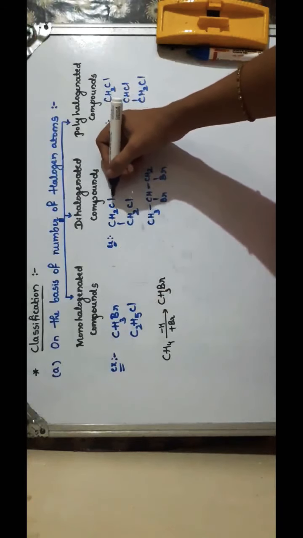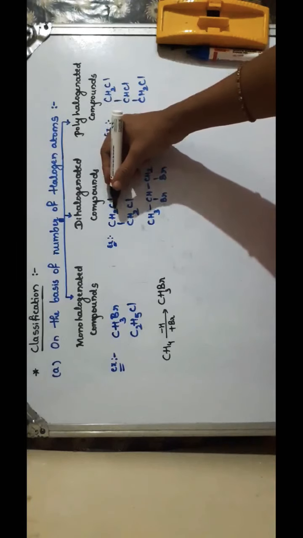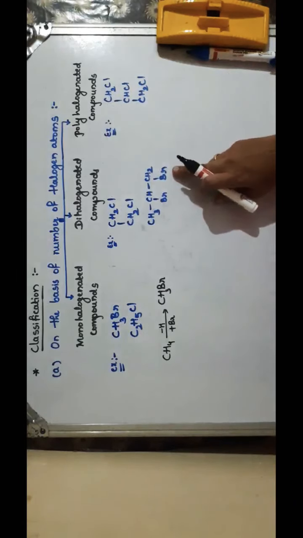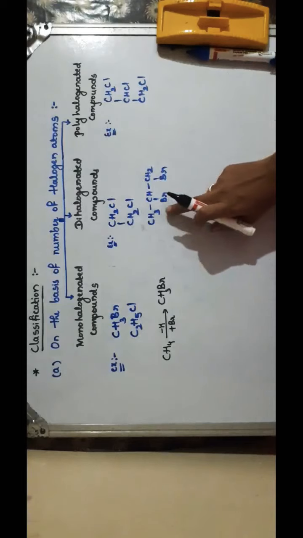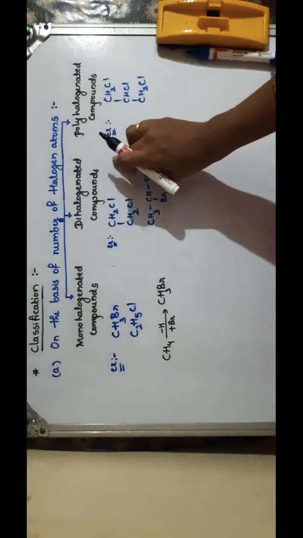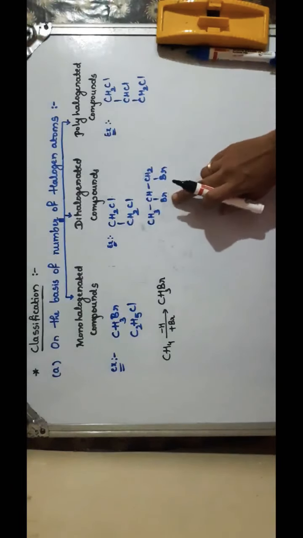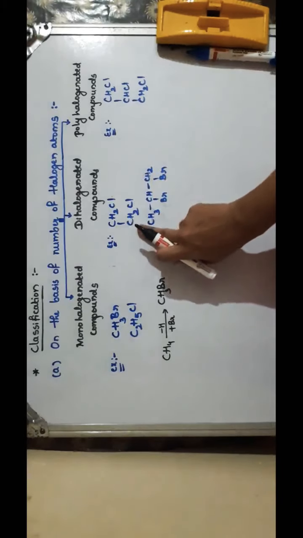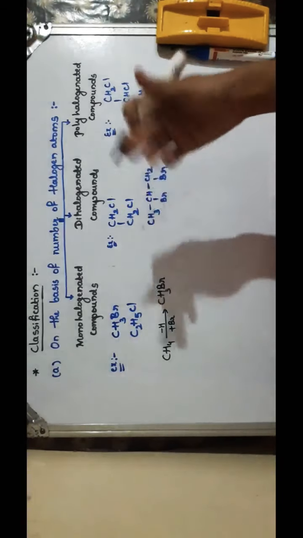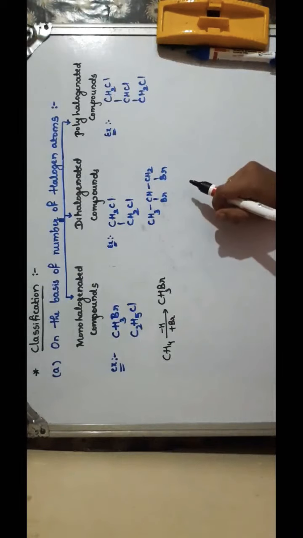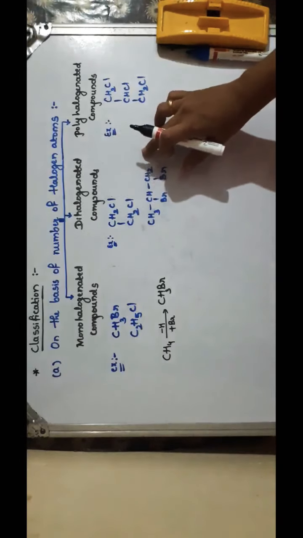Two chlorine groups are attached in the compound, and here we have two bromine, right? So this is an example of dihalogenated compounds, where we have two halogen atoms in the given compound, where two hydrogens are replaced by the halogen atoms. So that is a dihalogenated compound.